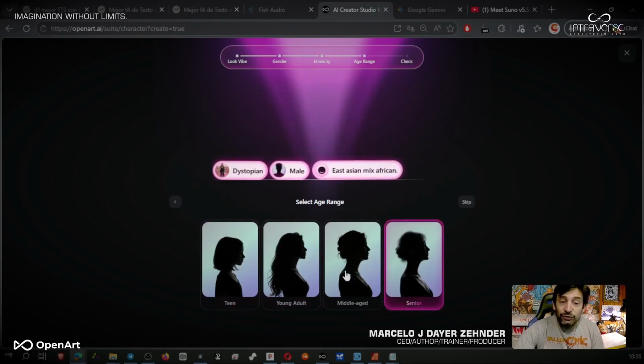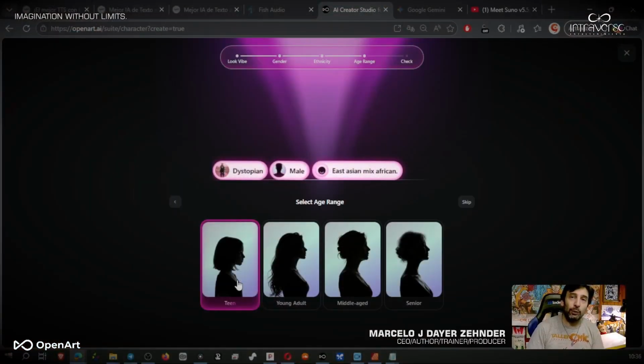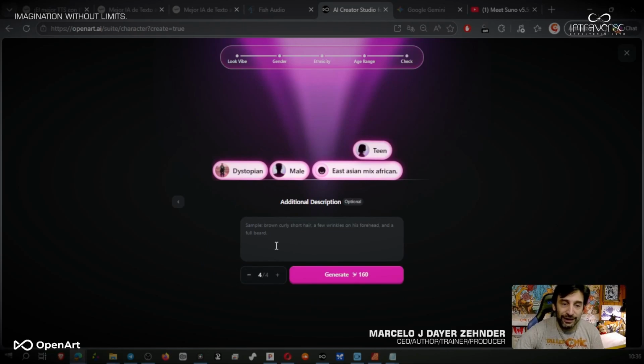And then we're gonna choose the age. I want it to be a teenage age. Actually, I already created a character to see how the process works. Right now, I'm gonna pick something of the same age so that it can be the co-protagonist of that story. I'm gonna narrow down the options, and in my case, I'd be happy with 3 options. That way, I'll use fewer credits.